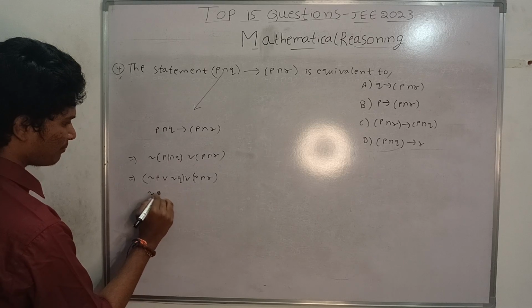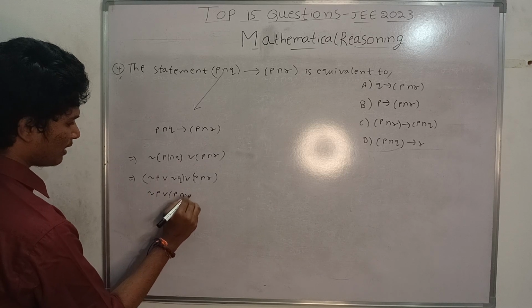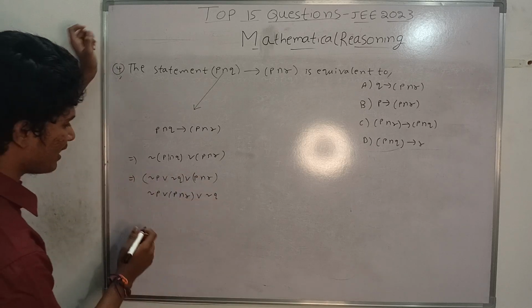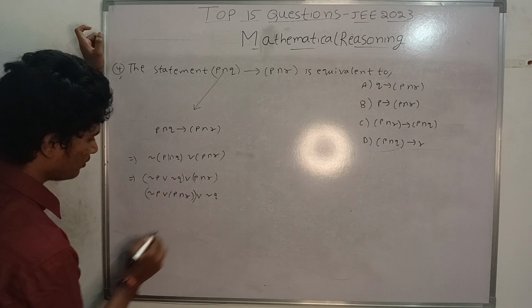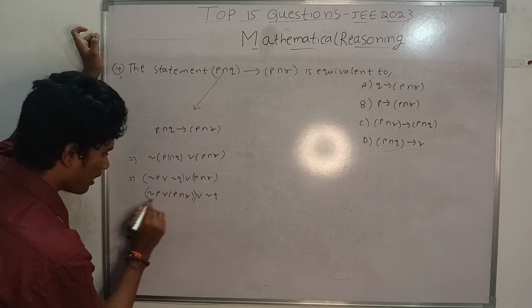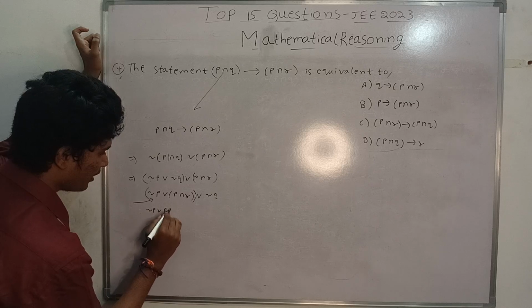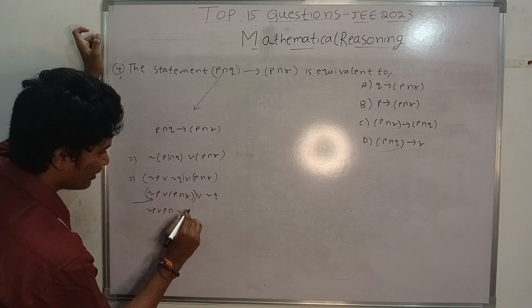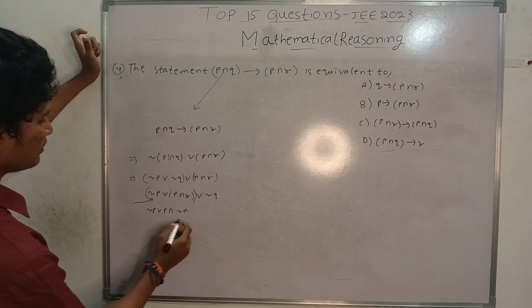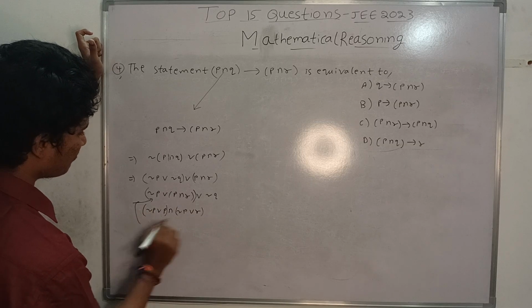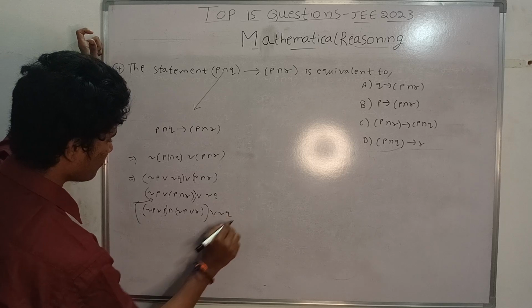You can write negation P or P and R or negation Q. I am transposing like this. So I am applying De Morgan's law here. Negation P or negation Q or P or R. This is the complete thing, or negation Q.